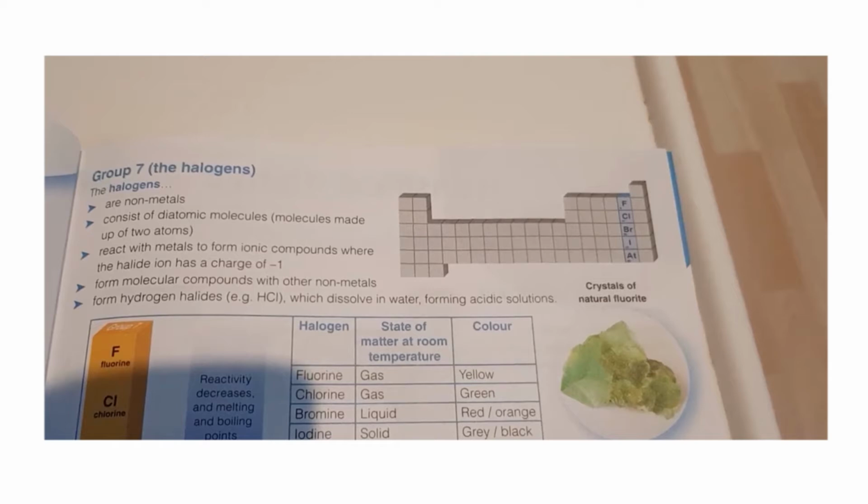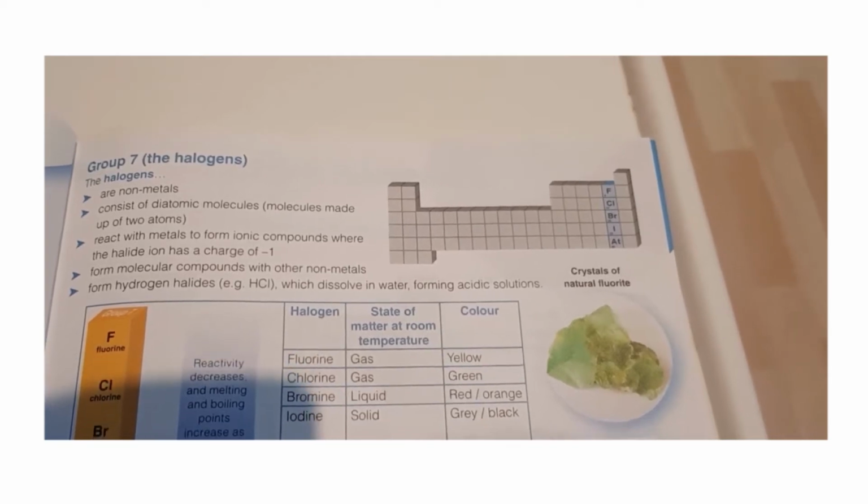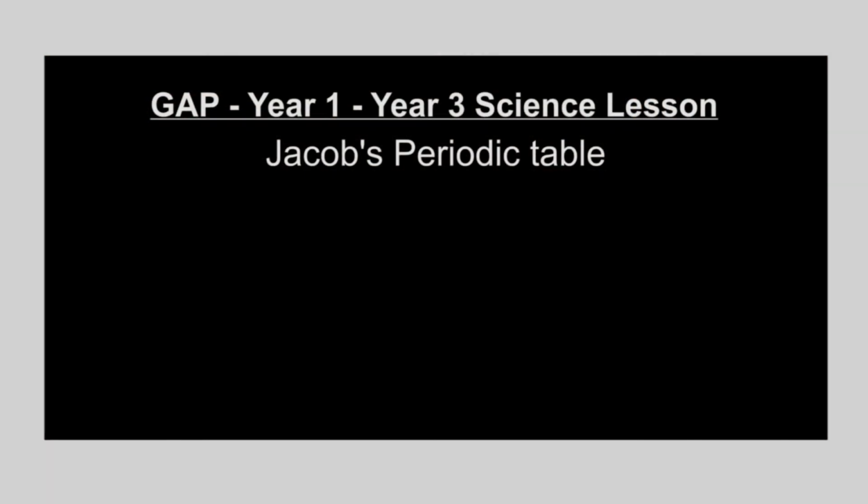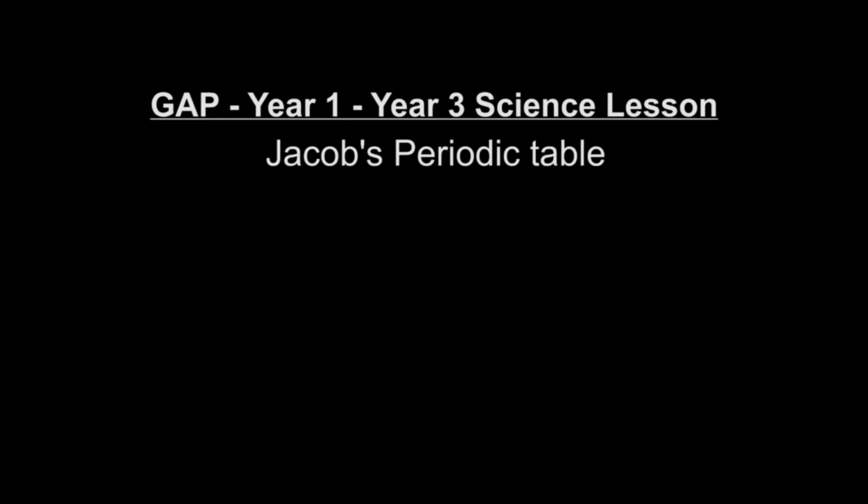So please enjoy. Remember, Jacob is a Year 1 pupil and now reels off everything very fast and perfectly. None of this is taught at Year 11 GCSE Science in secondary school education. Welcome to the Gap Year 1 to Year 3 Science lesson. Jacob's periodic table lesson.